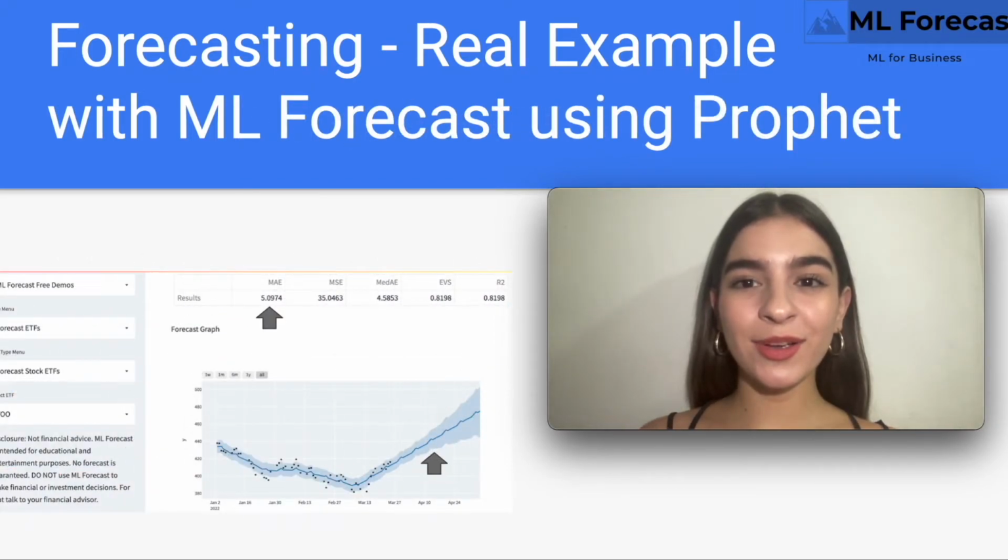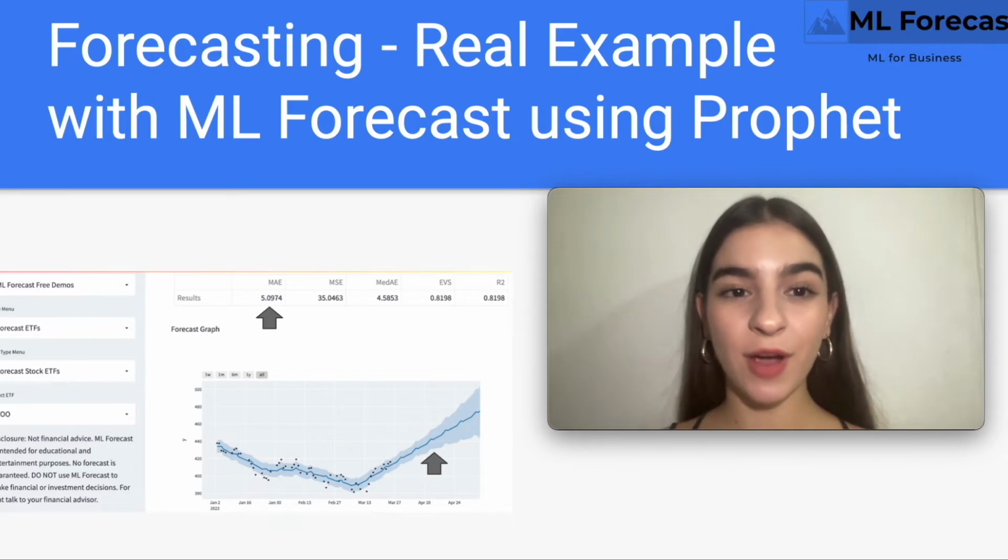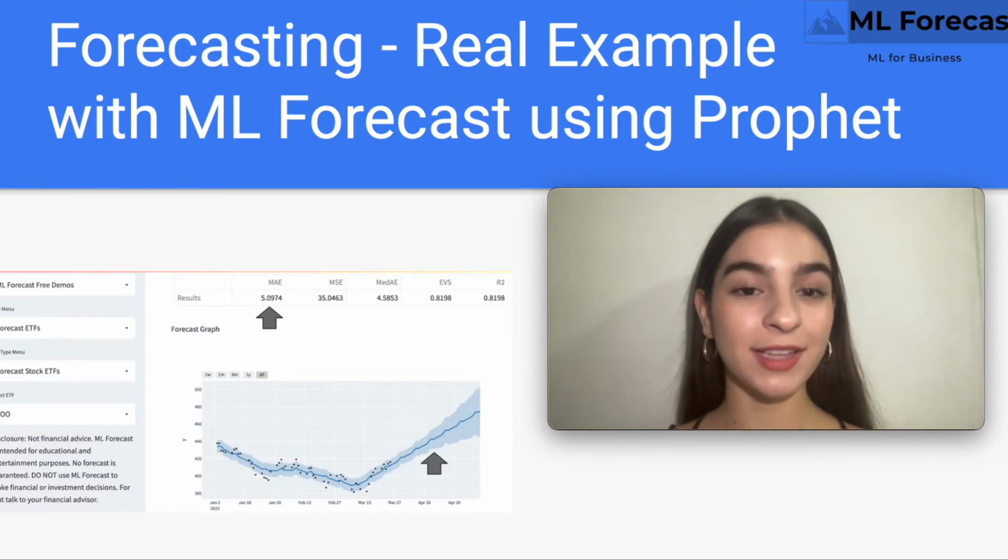Now let's take a look at a real example of a time series using ML Forecast and a more complex model called Prophet. It's an open source algorithm from Meta which they use internally to forecast their business. We have once again chosen the VU ETF from Vanguard for the S&P 500. Here we are using the ML Forecast software, the free demo version. This can be found at mlforecast.com. Select the free ML Forecast demo in the upper right corner.